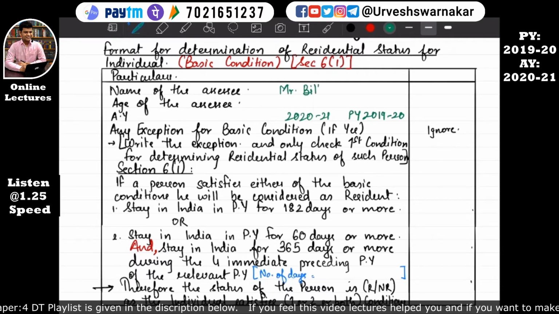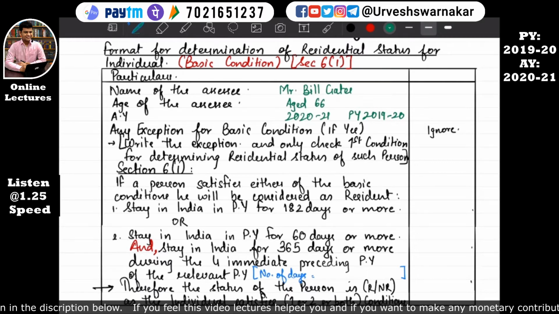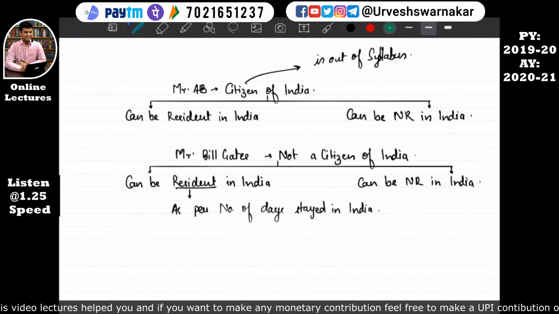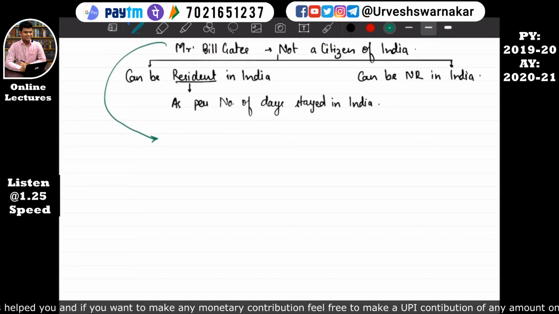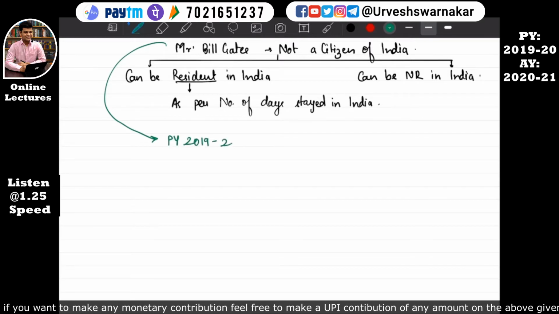Now we'll take Mr. Bill Gates, age 66, for the assessment year 2020-21, that is previous year 2019-20. In the previous year 2019-20, he has stayed in India for 90 days.